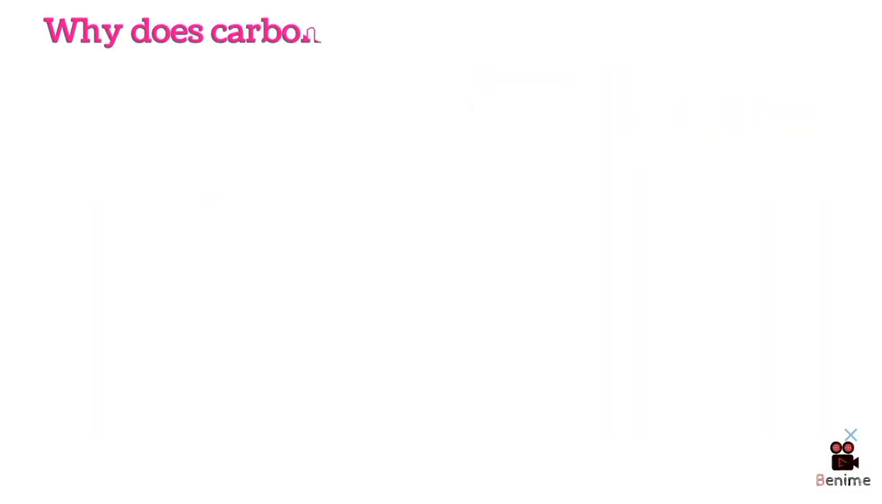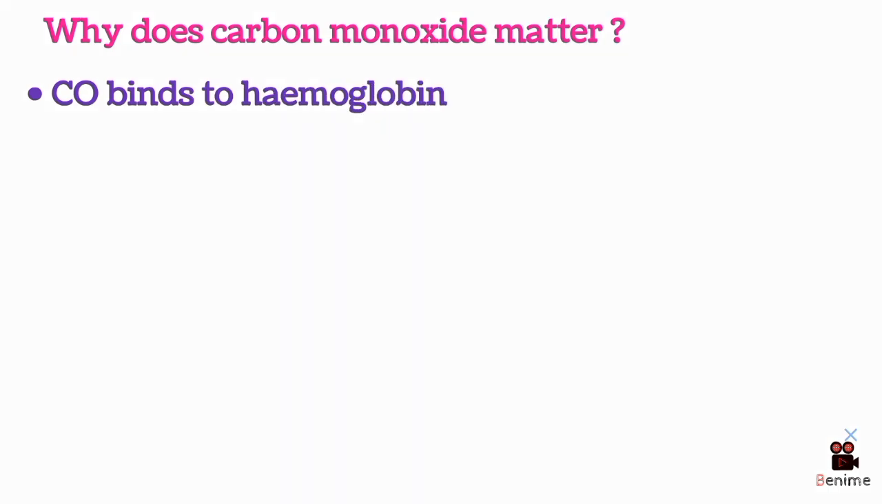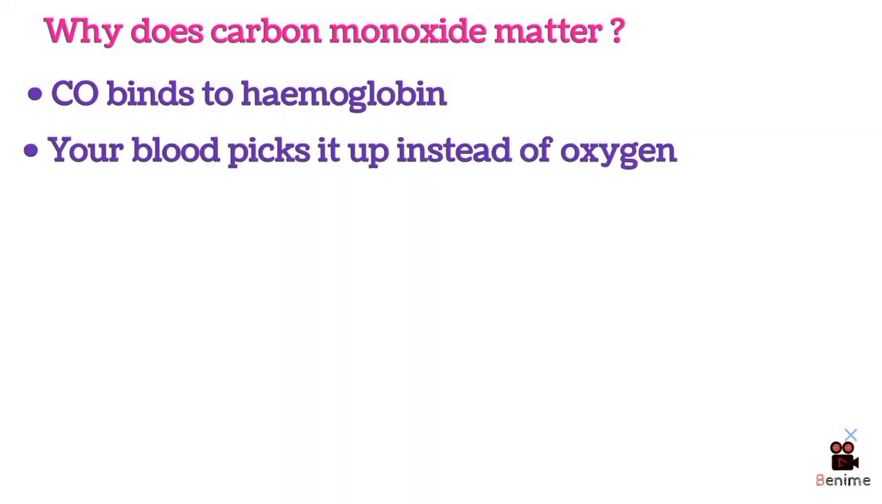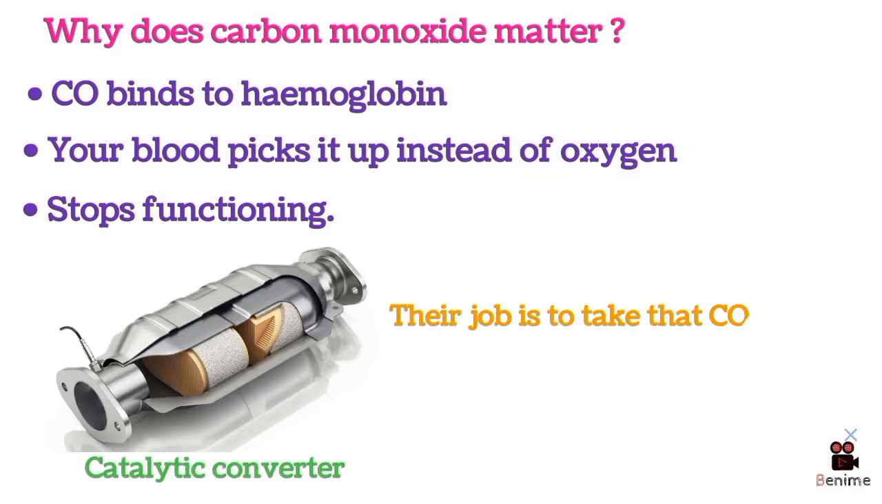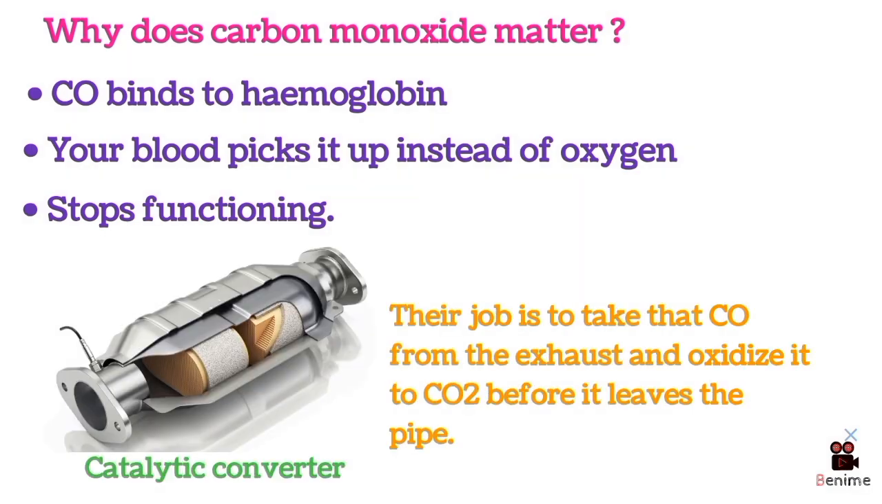Now why does carbon monoxide matter? Because CO binds to hemoglobin 200 times more strongly than oxygen does. Your blood picks it up instead of oxygen and stops functioning. This is why exhaust fumes in a closed garage kill you. This is why catalytic converters exist. Their job is to take that CO from the exhaust and oxidize it to CO2 before it leaves the pipe.